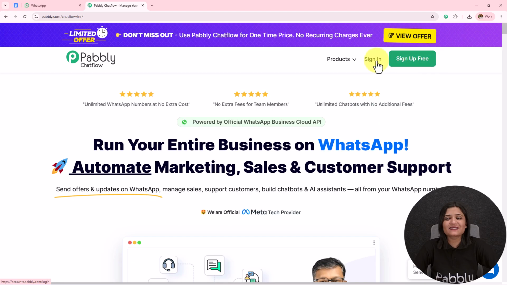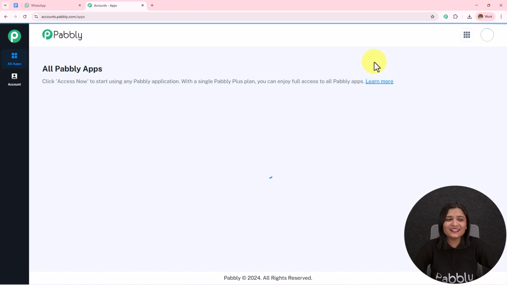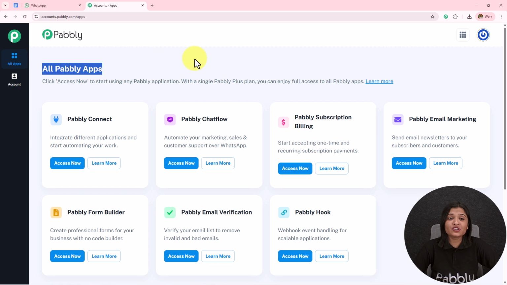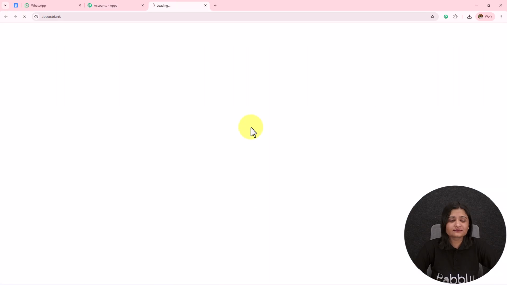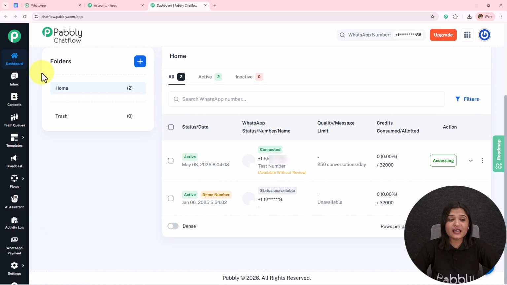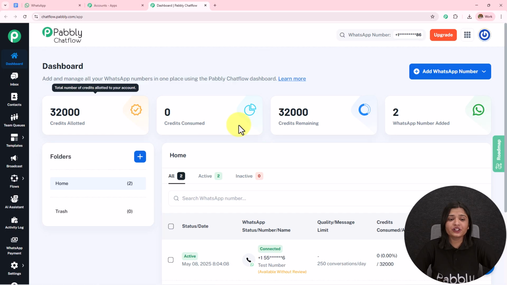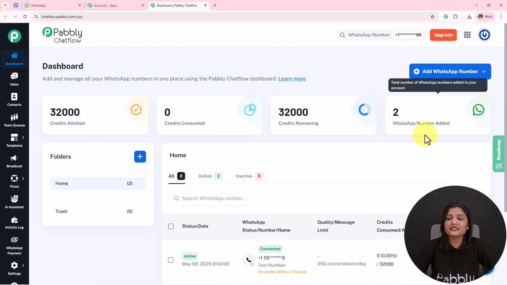Here, as I'm an existing user, I'll click on this sign in, and here the all Pabbly apps page has appeared, which is showing me all the Pabbly applications. I'll click on this Pabbly Chatflow, access now. And here it has taken me to this dashboard where I can see the credit allotted, credit consumed, credit remaining, and the WhatsApp number added.